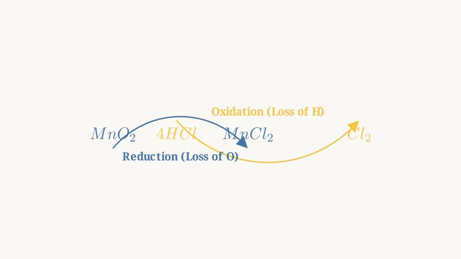The substance that forces the oxidation by giving up its oxygen, the manganese dioxide, is defined as the oxidizing agent. The substance that executes the reduction by taking that oxygen away, the hydrochloric acid, is the reducing agent. By tracking the gain and loss of oxygen and hydrogen, we create a visible map of the otherwise invisible shift in charge between these reactants, the underlying flow of electrons that powers the reaction.